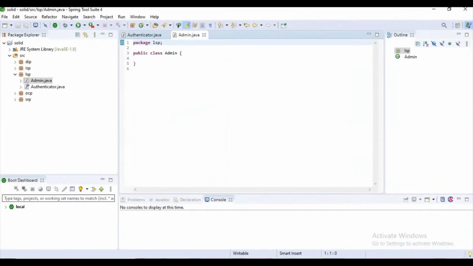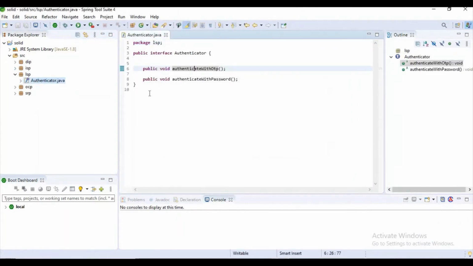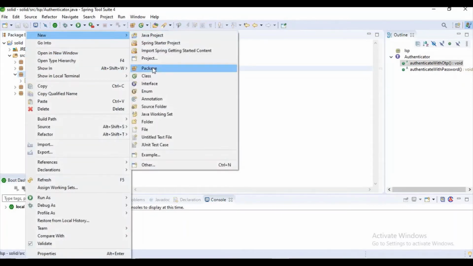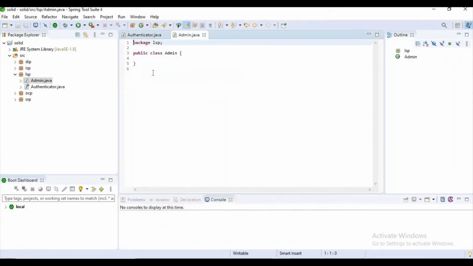Okay, let's assume I am writing code for some web application where I have two logins. One is login for admin and one is login for user. Here the user can only log in with username and password, and the admin can only log in with OTP. Let's assume the functionality is like that.